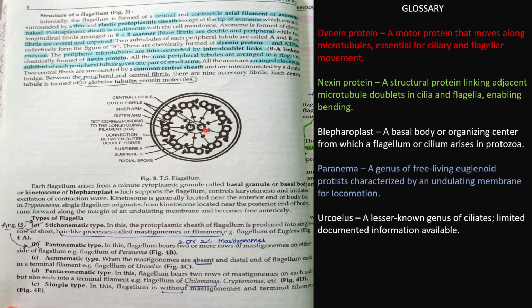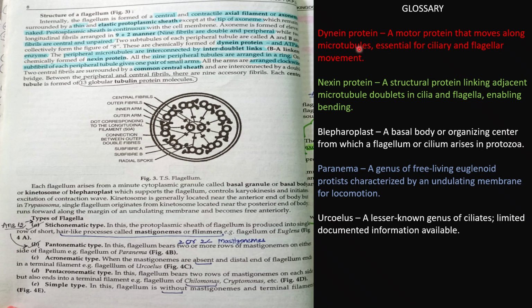The central ones are unpaired and the ones located at the periphery are paired. Now, the two subtubules of each peripheral doublet, suppose we call them A and B, collectively form the figure of 8. This one is A, this one is B. They are chemically formed of dynein protein, an ATPase enzyme.